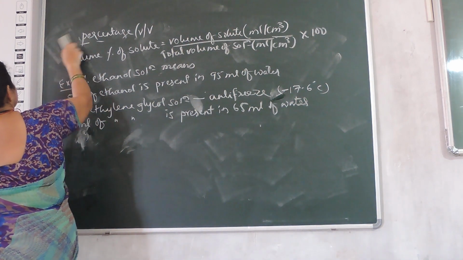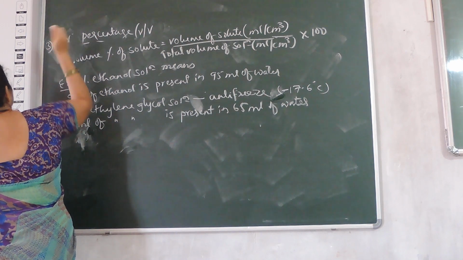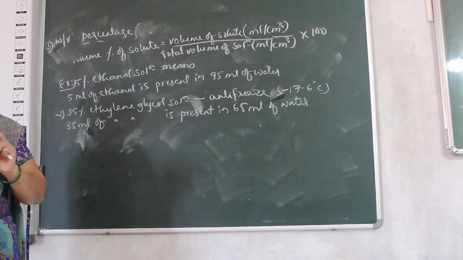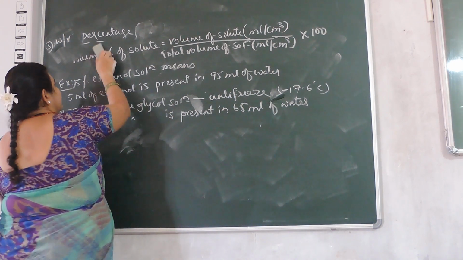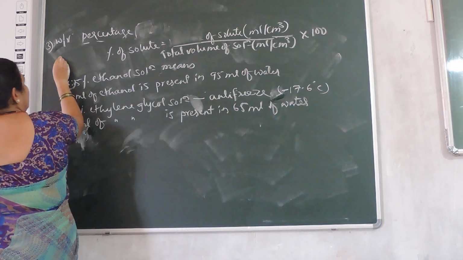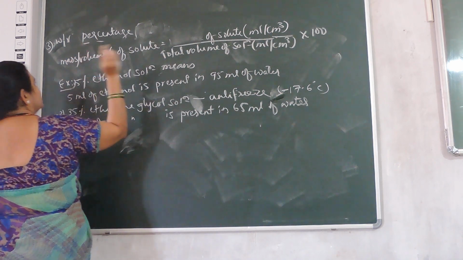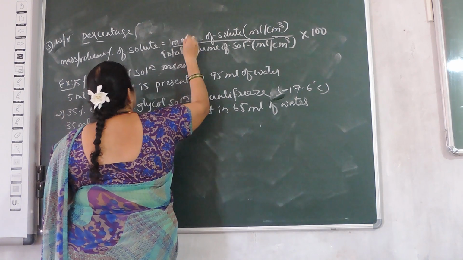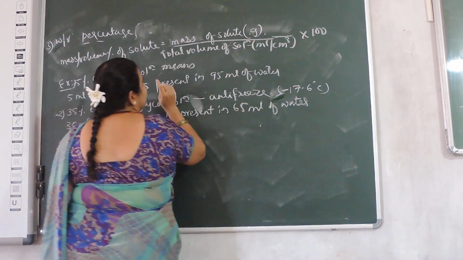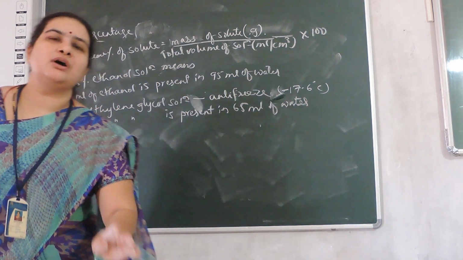Now the third category, mass by volume percentage. In pharmacy and medicine, this method of mass by volume percentage is used. So mass by volume percentage of the solute is equal to mass of the solute in grams divided by total volume of the solution in mL or cm cube, into 100.